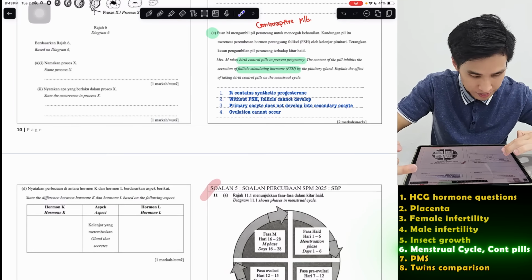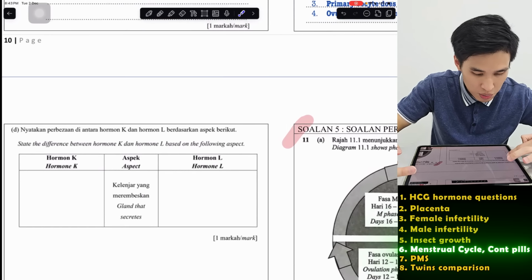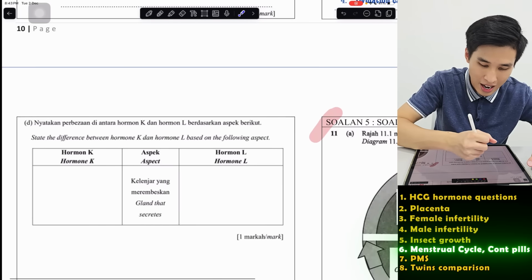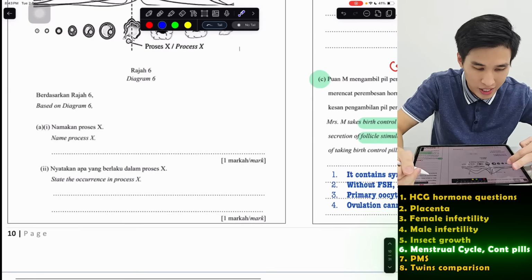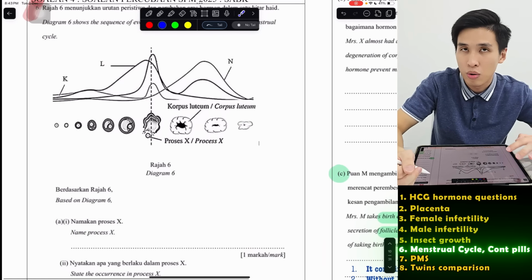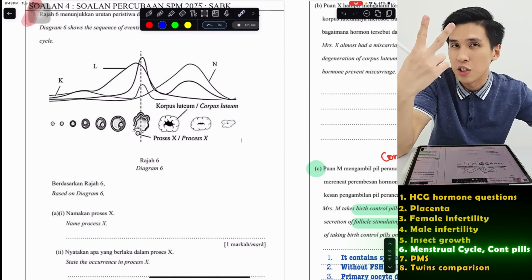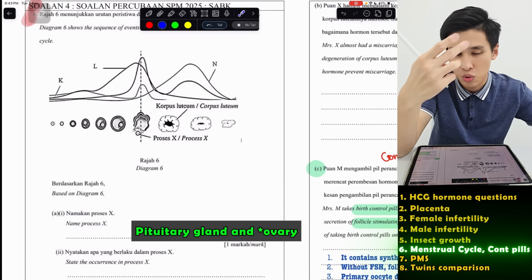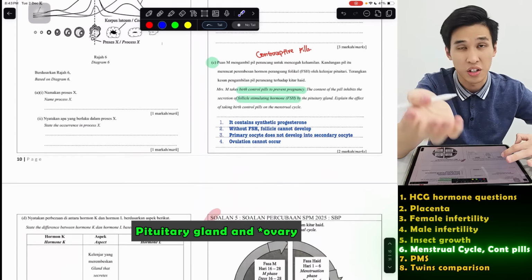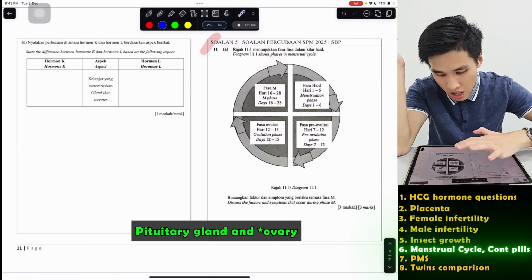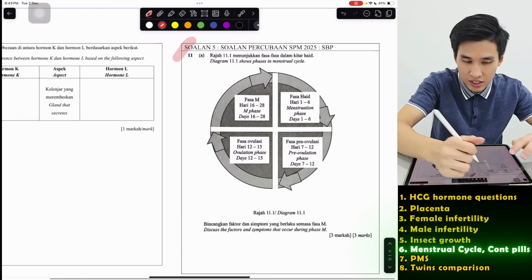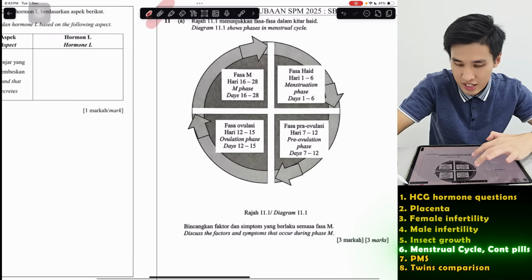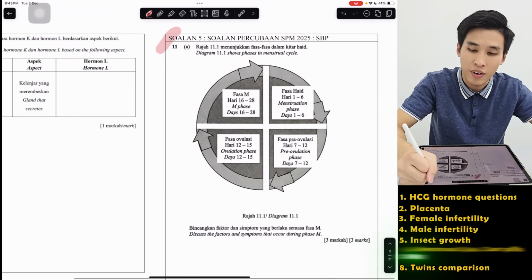Okay. And here they ask us to state the difference between hormone K and L in terms of the gland that secretes it. So K and L, go and look at yourself. There are only two things that secrete hormones, the pituitary gland and the follicle. So go and see who is who. So I give a task to you to try yourself. And then discuss the factors and symptoms that occur during phase M. Now, this is our final question.